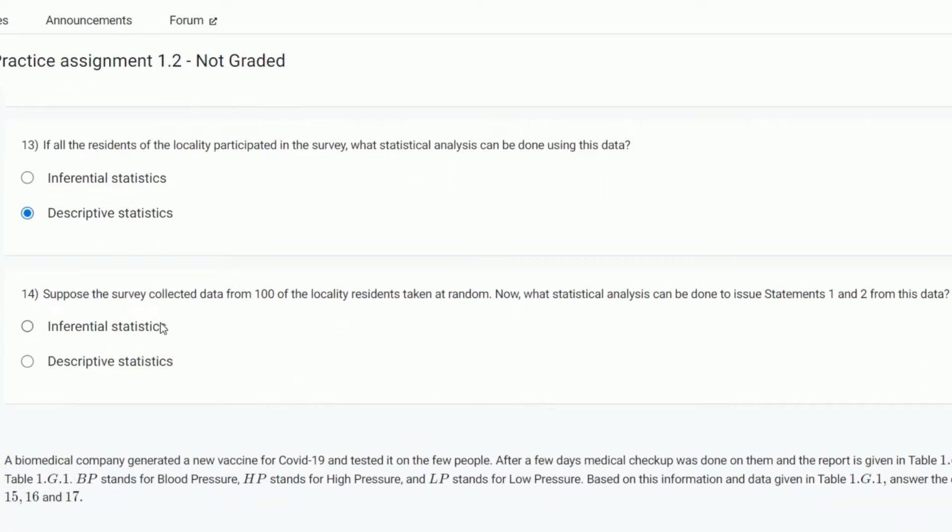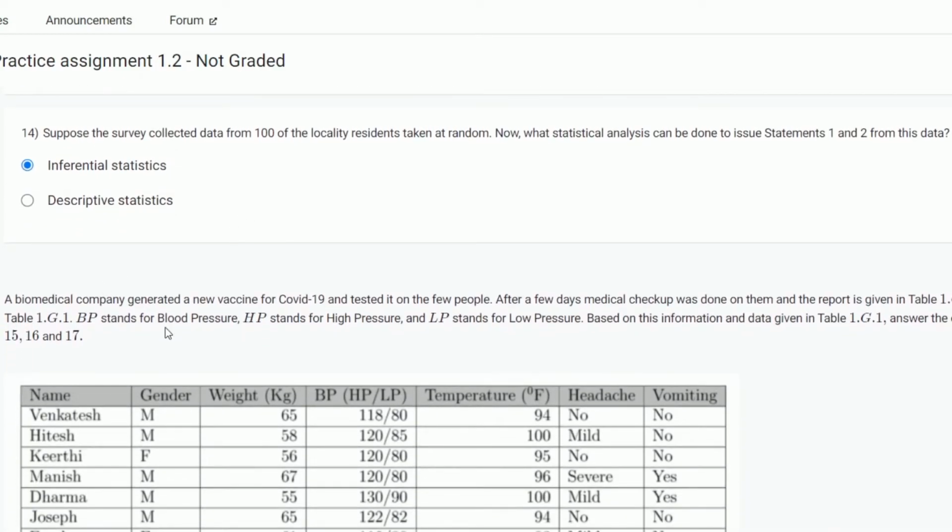Next, suppose the survey collected data from 100 of the locality residents taken at random. What statistical analysis can be done for statements 1 and 2 from this data? It will be inferential statistics, because we collected only a sample of 100 from the locality.